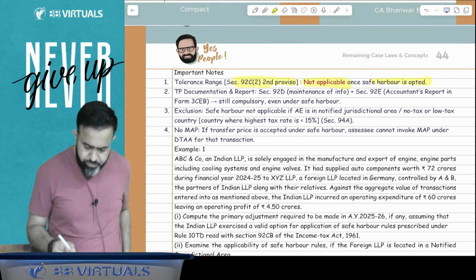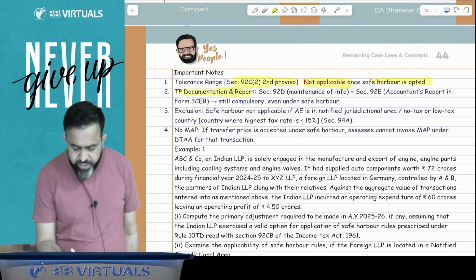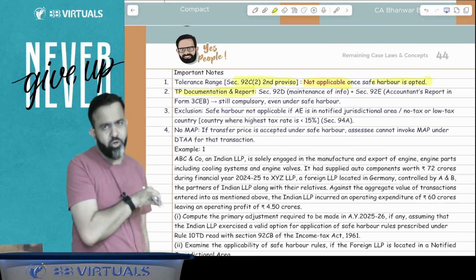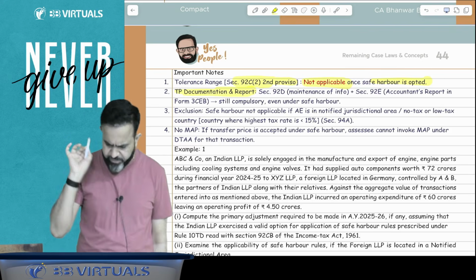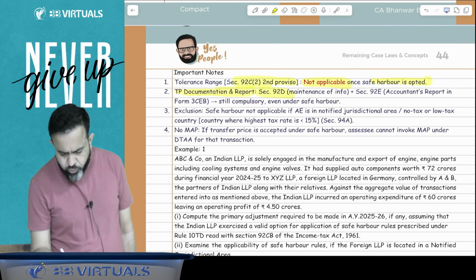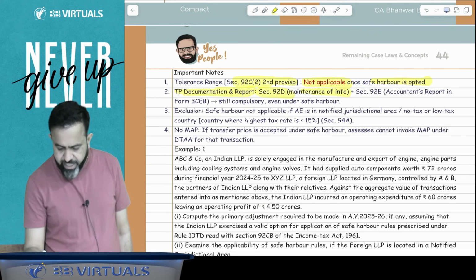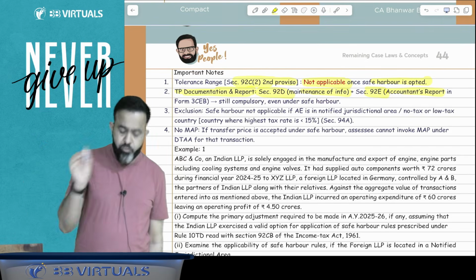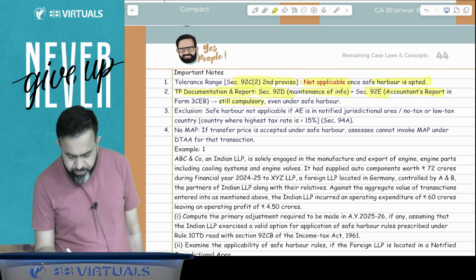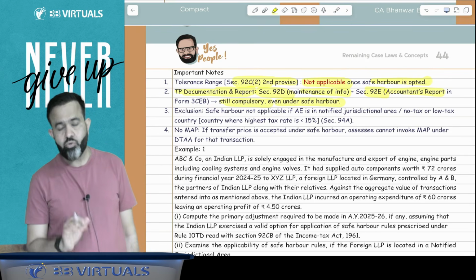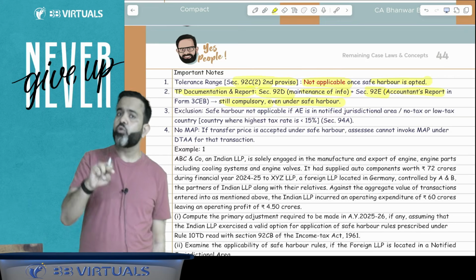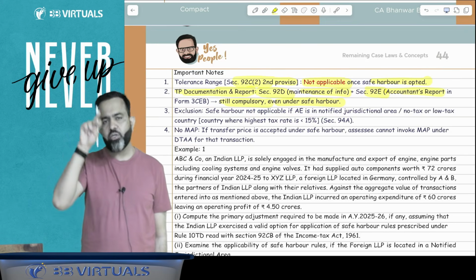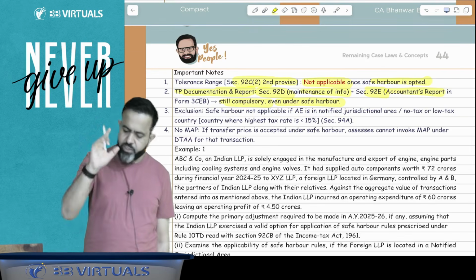Now the second part is the TP documentation and report. Sir, do we have to furnish the TP study report and all if safe harbor is opted? Then section 92D, that is maintenance of information, and 92E, that is the chartered accountant report. The chartered accountant report in Form 3CEB is still compulsory even under the safe harbor. So even if you follow the safe harbor, guys, the TP study report is a must, as well as the chartered accountant's audit report of the transfer pricing.